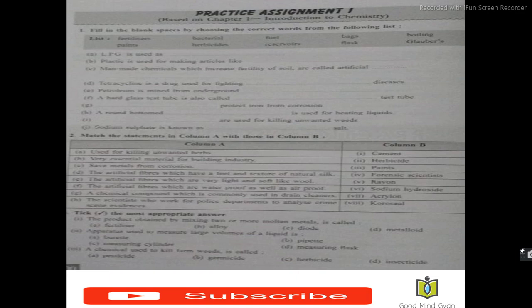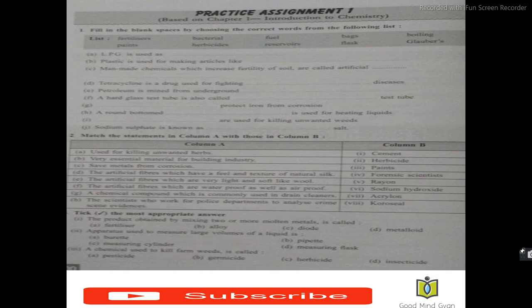Next, let us come to the match the statements in column A with those in column B. A. Used for killing unwanted herbs. The answer is column B, second, that is herbicide. Next, B. Very essential material for building industry. The answer is column B, 1, that is cement. C. Save metals from corrosion. Answer is column B, third one, that is paints.